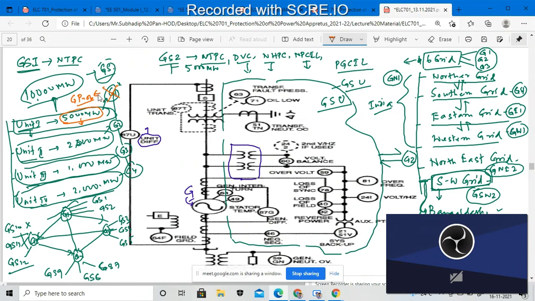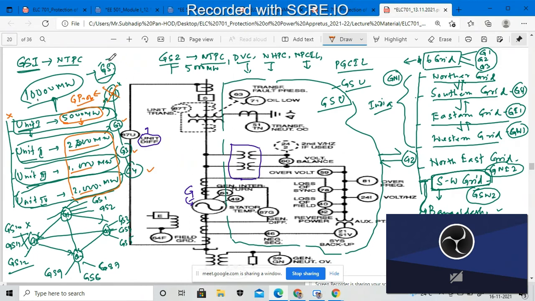Now G2, G3 and G4, under unit 2, unit 3 and unit 4, will be under working condition, so 2000, 2000 and 1000, that means 5000 megawatt of power will be in an active state, and one unit is not operating. The maintenance engineer will maintain these things, and it will again reproduce the remaining 5000 megawatt.